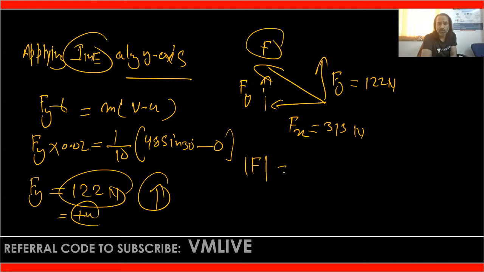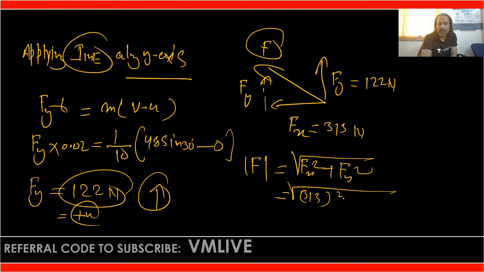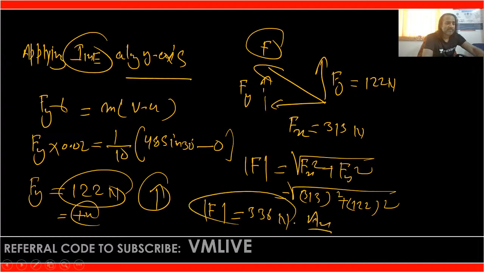F equals the square root of F_x squared plus F_y squared. That is the square root of 313 squared plus 122 squared. After solving, you will get the magnitude of the average impulsive force as 336 Newton. That is the answer. Is there any doubt?